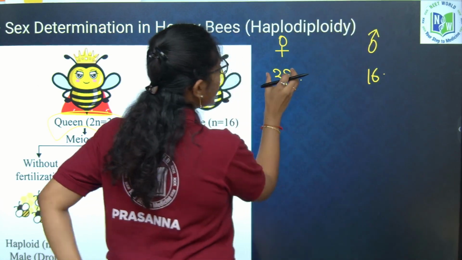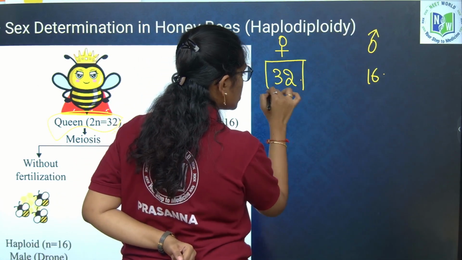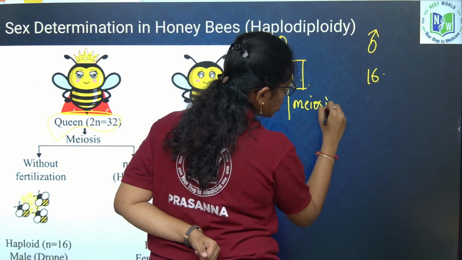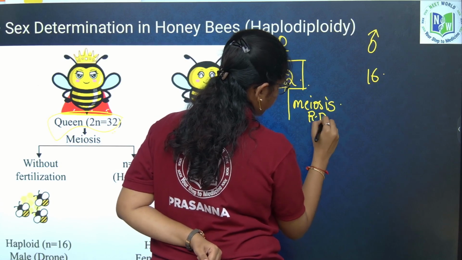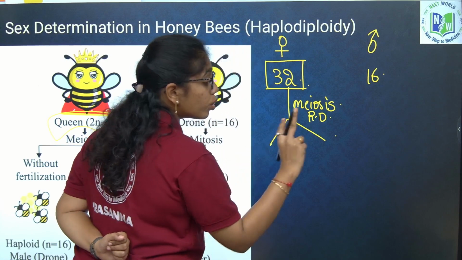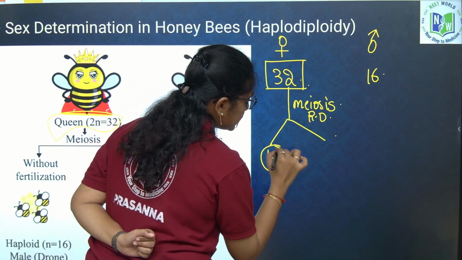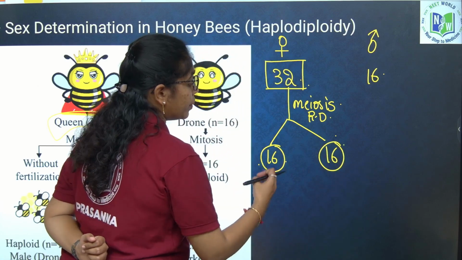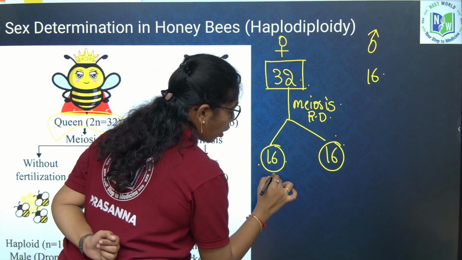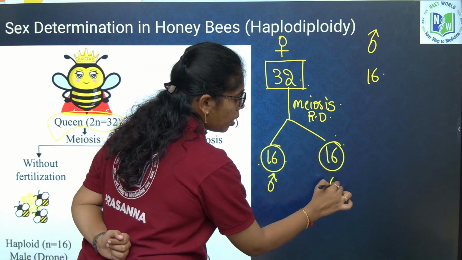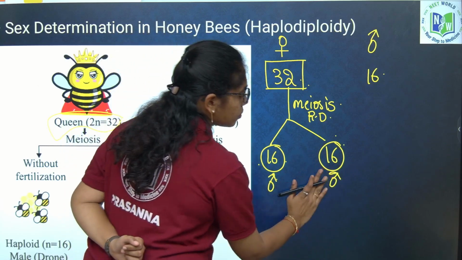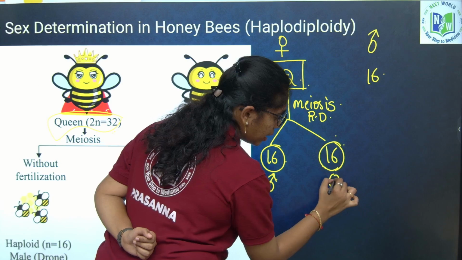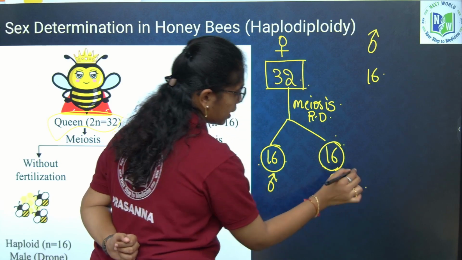So when the complete set of chromosomes in the females undergoes meiosis, or reductional division, they give rise to two haploid sets of chromosomes, 16 and 16. One set will be differentiated into male offsprings, and the other set will act as egg for fertilization.